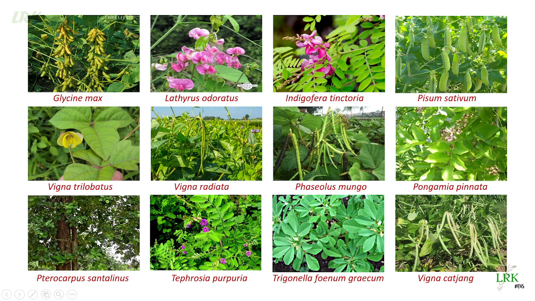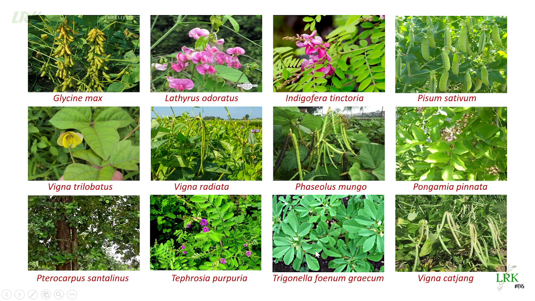This one, Pterocarpus santalinus, we call Raktachandanam, and it is popularly known as red sandal in English. This one, Tephrosia purpurea, we call Vempali. And this one, Trigonella foenum-graecum, is Menthi, used as a leafy vegetable, and the seeds are also used in various dishes.